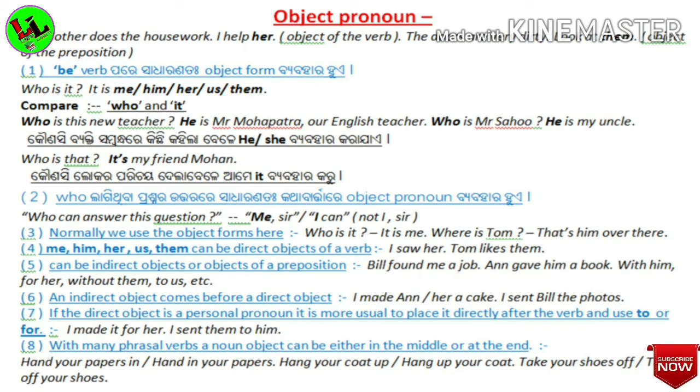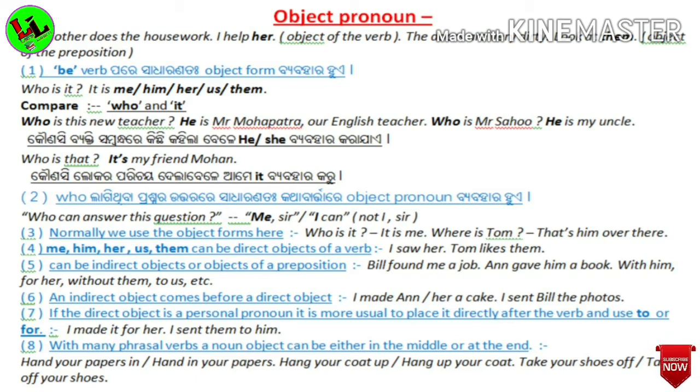Now, the 6th point tells us that an indirect object comes before a direct object. I made Ann or her a cake. I sent Bill the photos. Now you see here, Bill is the indirect object, the photos are the direct object.